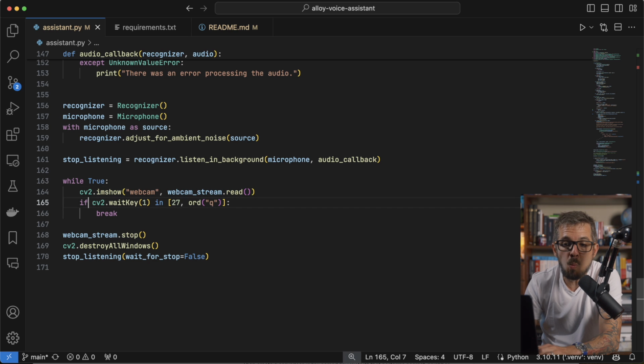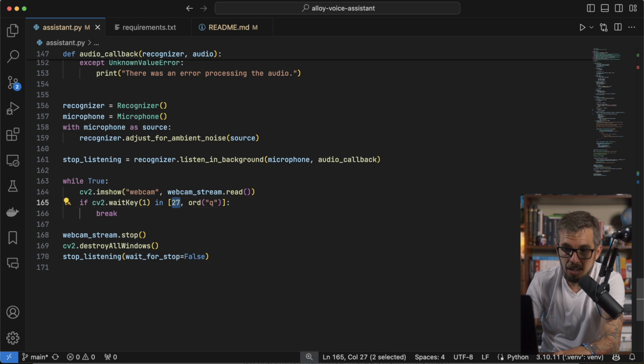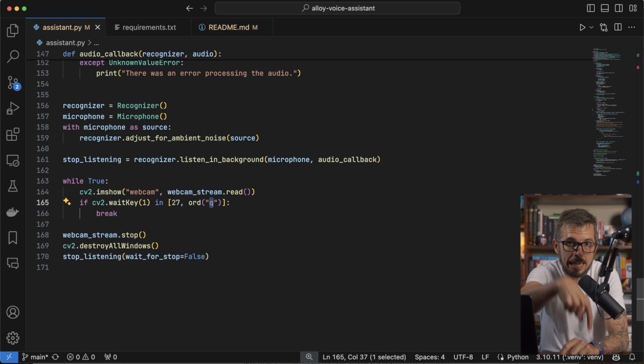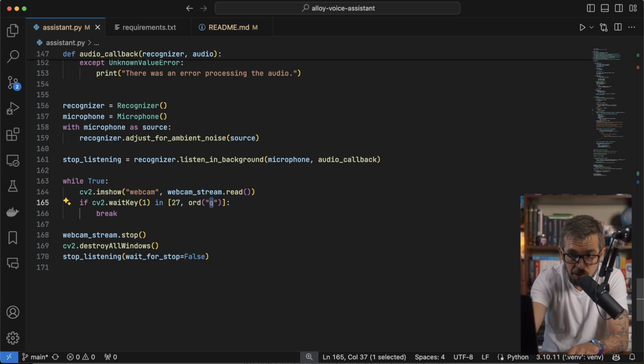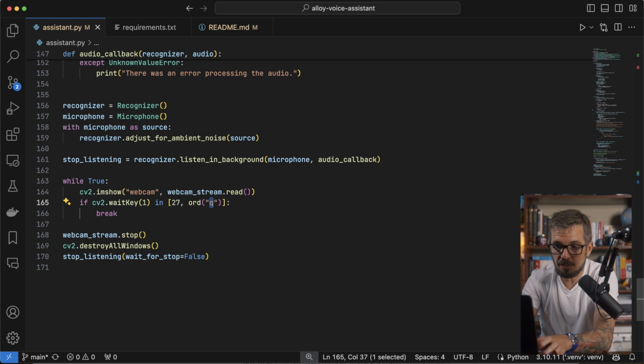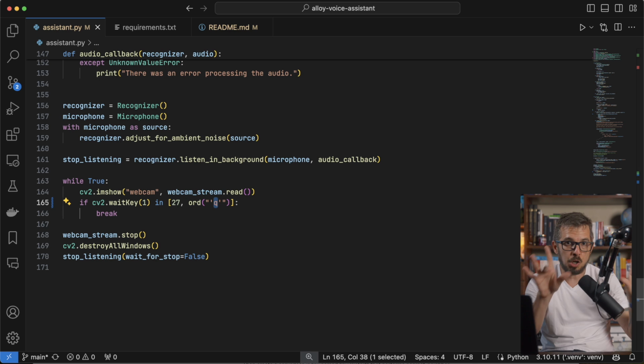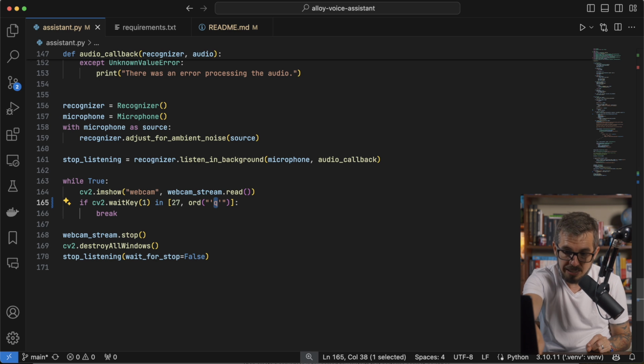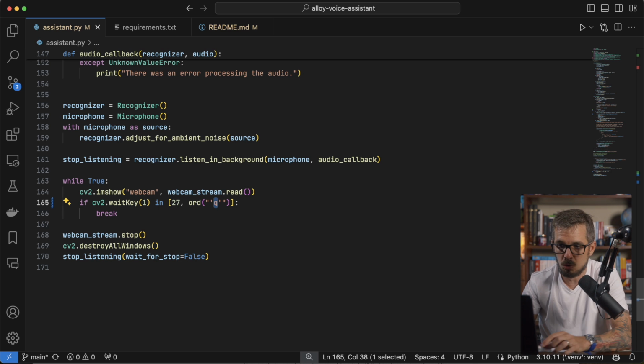And then I'm going to be waiting for a key. If you press either key 27, which references the escape key, or a lowercase q, then I'm going to break out of this loop. So whenever you run this assistant and that window shows up, you have to press either the escape key or the Q for that window to close.